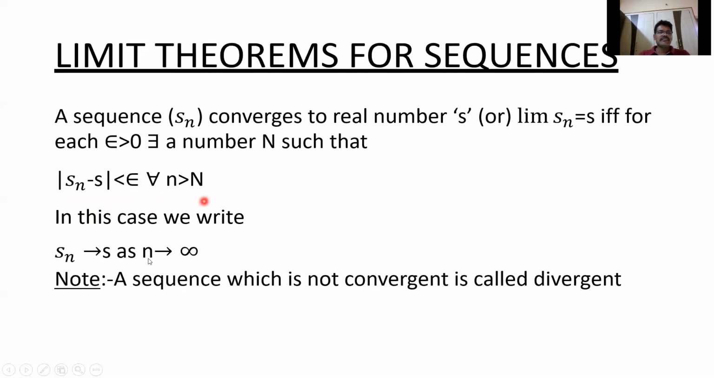In this case, we write Sn converges to S, or Sn tends to S as n tends to infinity. We write limit n tends to infinity Sn equals S, or simply limit Sn equals S. A divergent sequence means a sequence which is not convergent. So simply we say that if the limit of the sequence exists, then the sequence is called convergent.